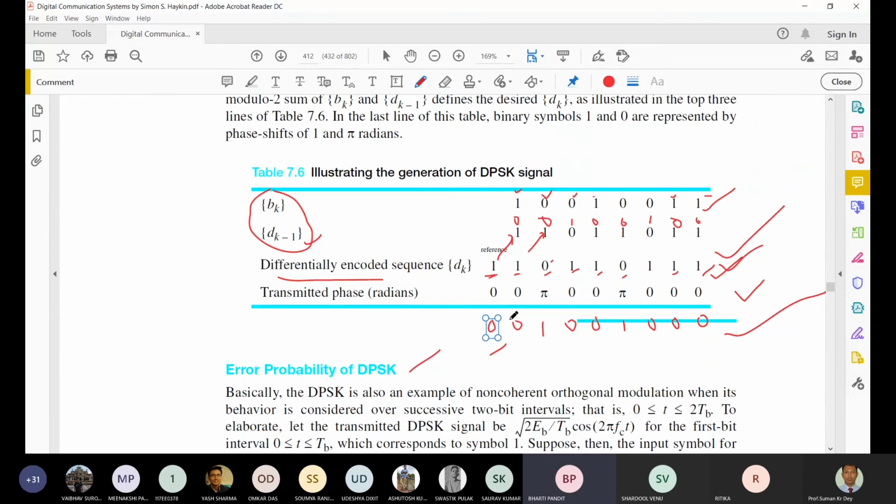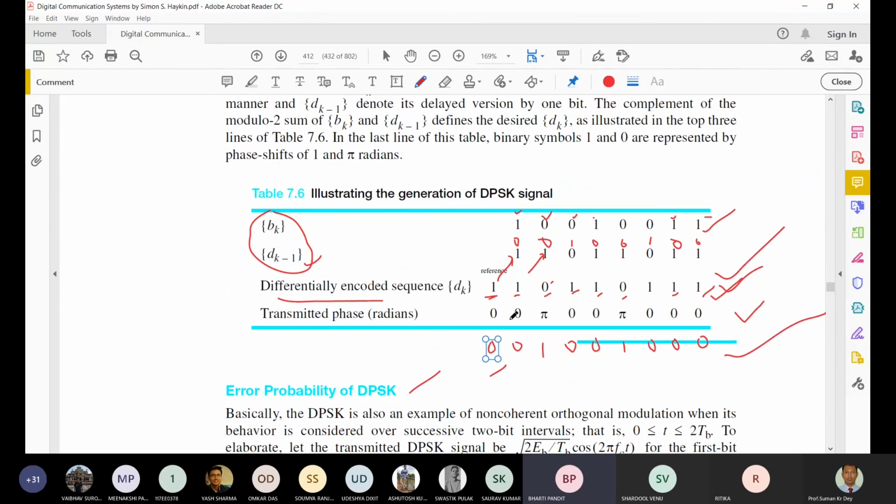Okay, for the transmitted phase, initially it is taken as 0? No, initially that referral bit, whenever we transmit the decay only. Sorry, your question is not clear, you are talking about the phase? Sir, I'm talking about the transmitted phase. The transmitter phase also depends on how we choose it, and definitely there is a change of the transmitted phase.